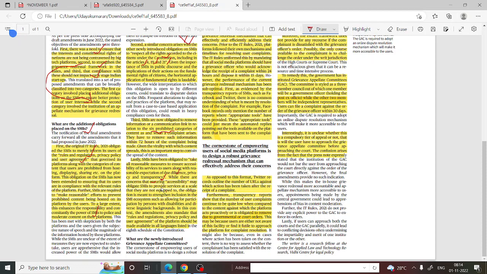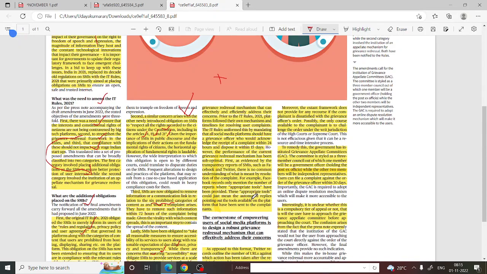While there are concerns that ensuring accessibility may obligate SMEs to provide services at a scale that they are not equipped to. So, what is the newly introduced grievance appellate committee? I think we have discussed this topic.